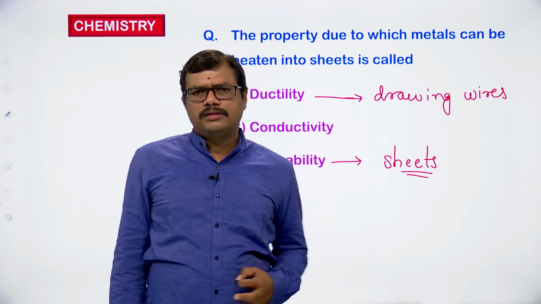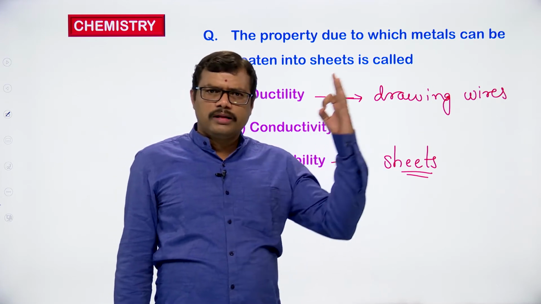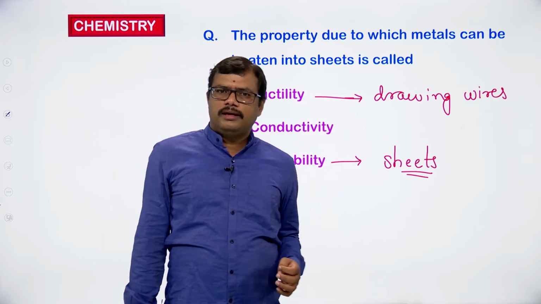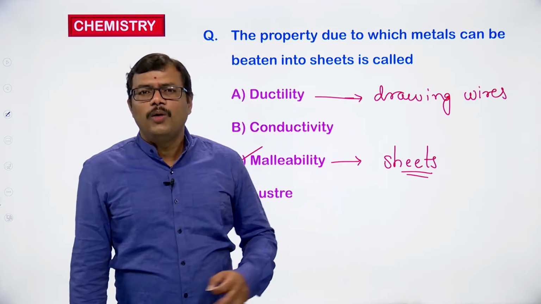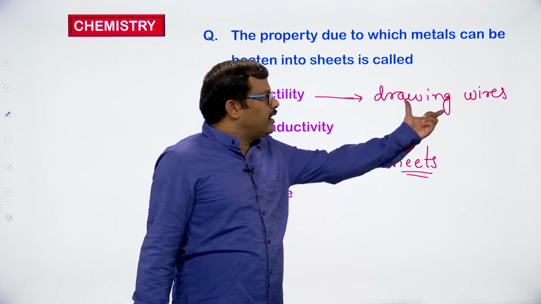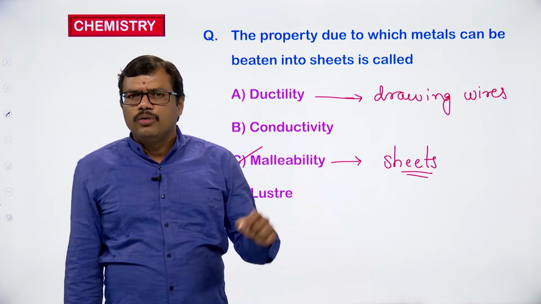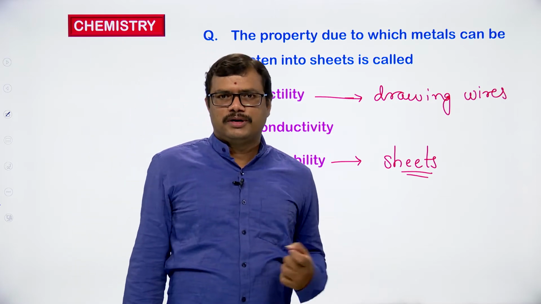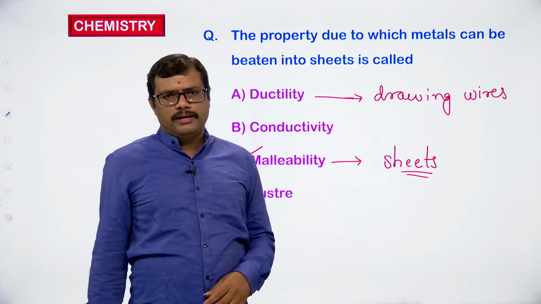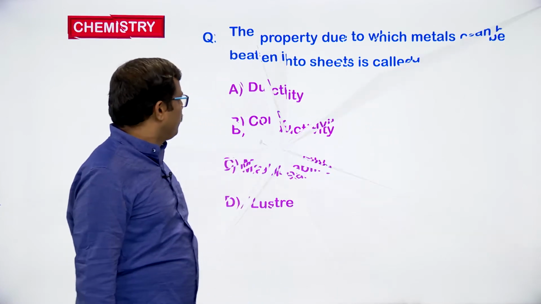How are we getting the iron sheets for covering the house? Because of the malleability property. How are the women enjoying the gold ornaments? Because of the ductility property. Because of the drawing into wires, we get beautiful ornaments from gold. Gold is a metal, it exhibits the ductility property, right?